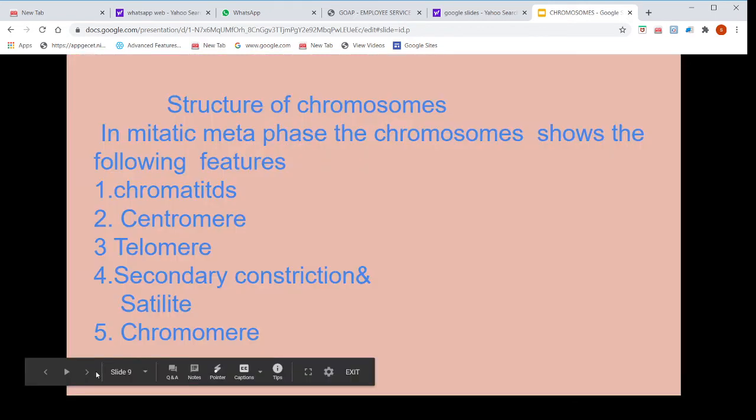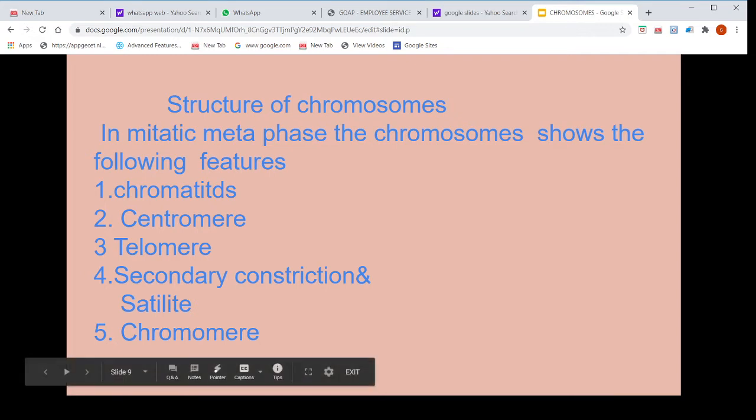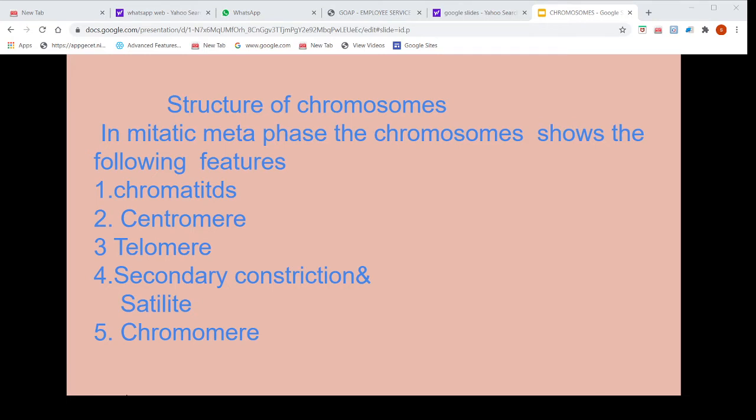Structure of chromosomes. Suppose we have to observe the chromosome structure. The suitable phase is the mitotic metaphase. In this stage, the chromosomes show the following structures: chromatids, centromere, telomere, secondary constriction and satellite, and chromomeres. All these are seen in the mitotic metaphase.